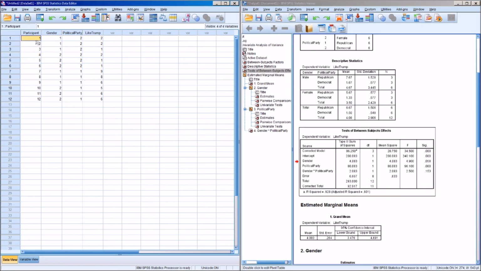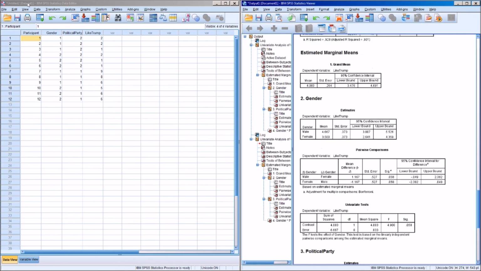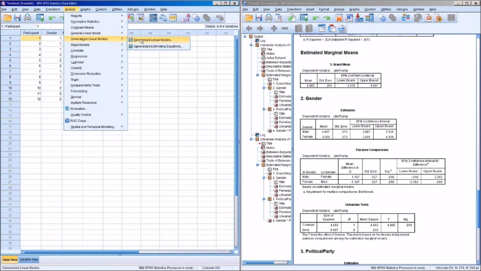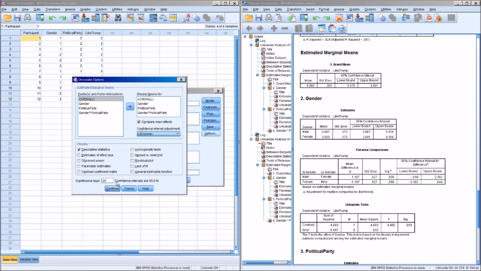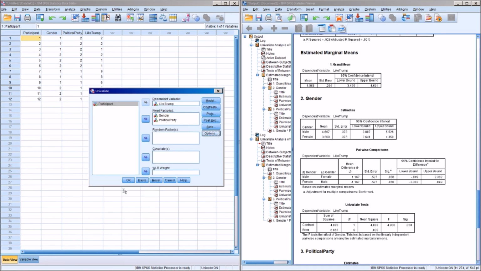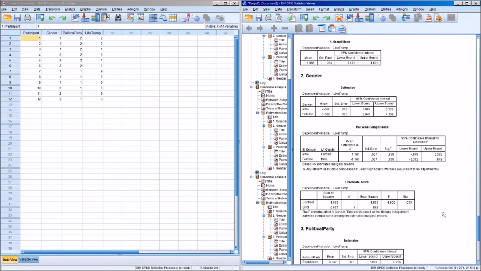So just to show you what happens, and actually I'm curious too, I showed you that Bonferroni correction. Let's see what these significance values are if we do not correct for the number of analyses we're running at once. So we'll just go back into here. Whoops, I didn't mean to do that. All right, let's go back into here. General linear model, univariate. We will hit options, and then we will go back to LSD. I don't know what that means. I can't remember, but it's basically we're just doing that normal adjustment, which is no adjustment. We'll hit continue. We'll hit OK, and let's see what happens to our p-values. Oh, nothing. Okay, well.